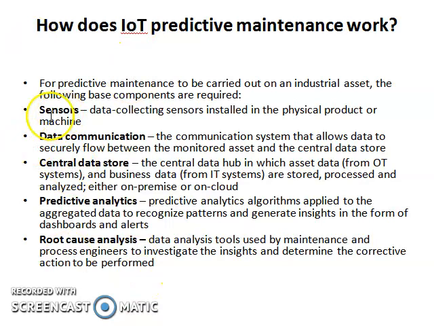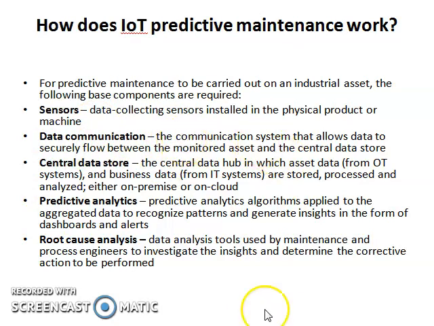So what do the sensors do? Those sensors, which are installed in the physical product or machine, collect the data. For example, a robot. In robotics we have studied different kinds of sensors, touch sensor, non-touch sensor, etc. The sensors collect the data already installed on the product or machine, and we can use that data for our maintenance work.